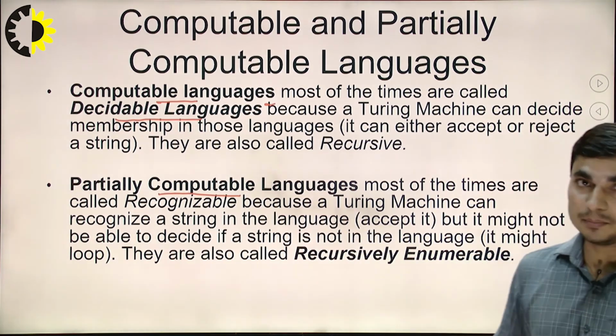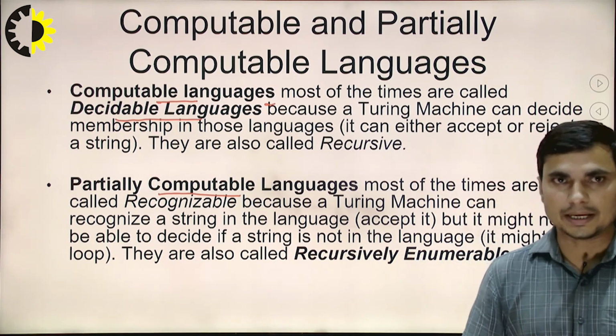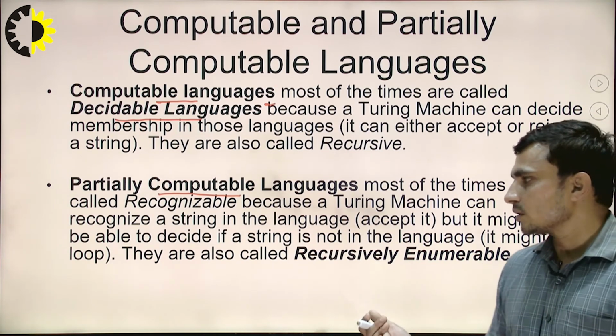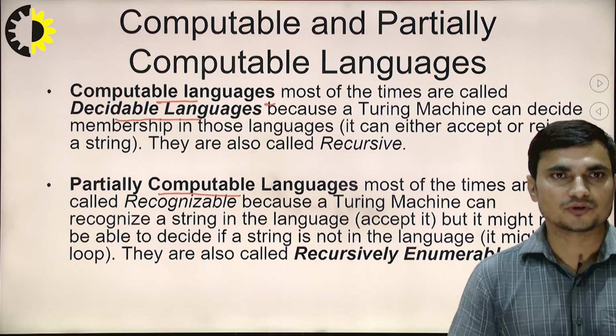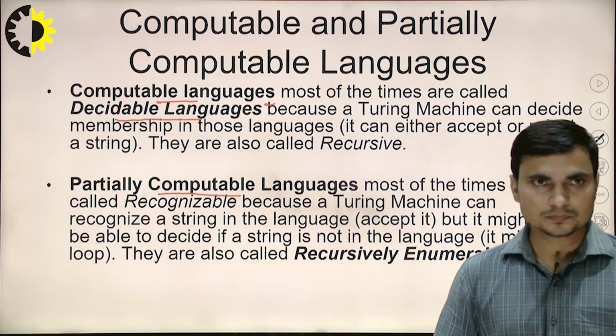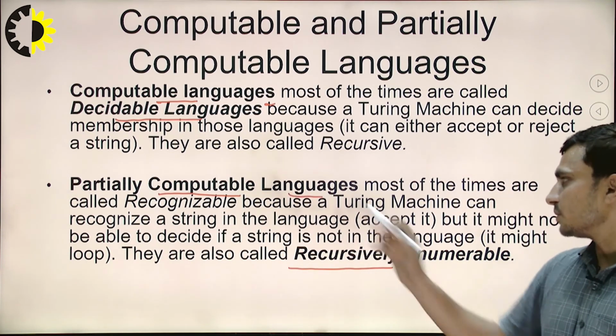But in partially computable languages, most of the time we are able to recognize strings using the Turing machine, but the Turing machine cannot decide whether a particular string will be accepted or not. For that reason, they are called partially computable.